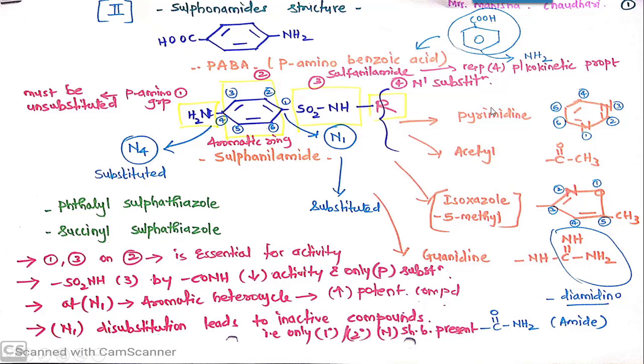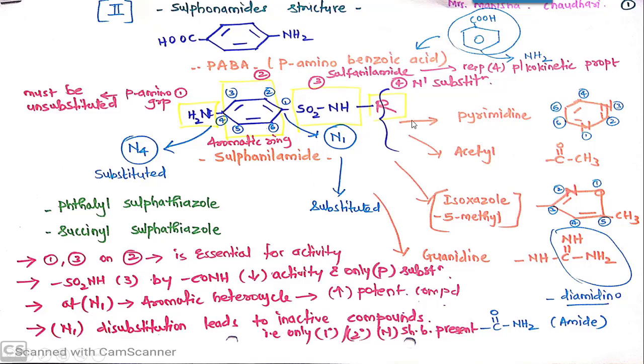And whatever the groups which we have studied here, like instead of R there is pyrimidine ring, instead of R there is acetyl group, instead of R there is isoxazole ring, which is substituted at fifth position with methyl, and guanidine ring, guanidine moiety. So this R can have possible derivatives. That means when you change the possible substituents or moieties or the rings, then you will get different derivatives of sulfonamides.